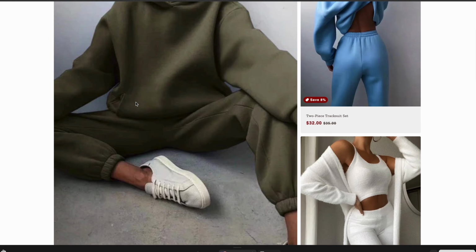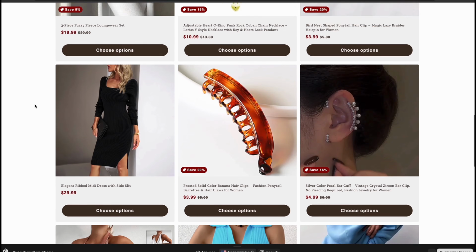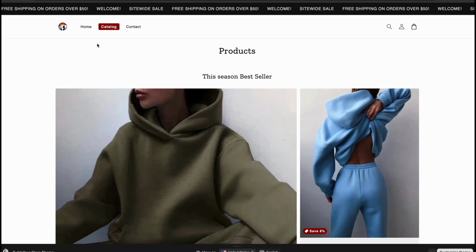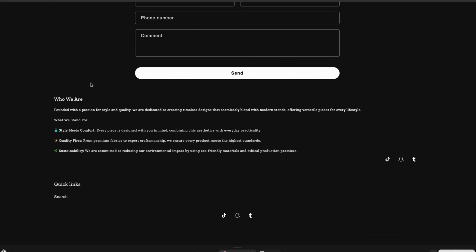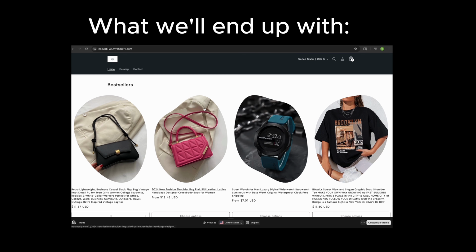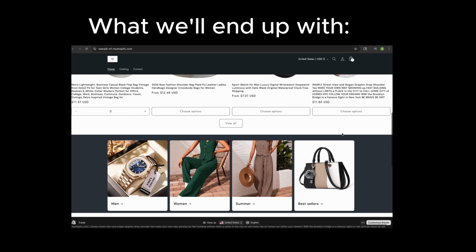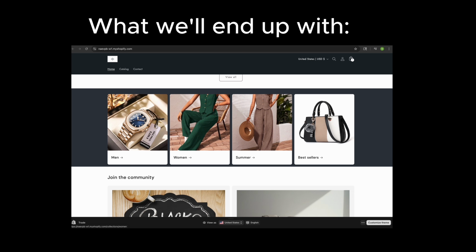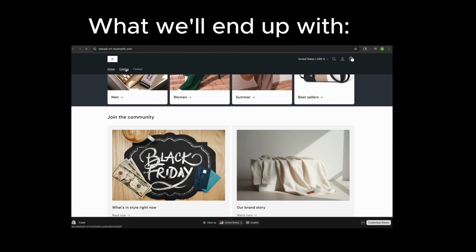At this point, your store is ready and live. These are all the products that were automatically added based on the niche I chose. From here, you could just do tweaking and adding your logo, but I actually want to show you how to design your store completely to increase conversion. This is a great skill to have if you want your store to be really unique. You can even switch themes if you like.